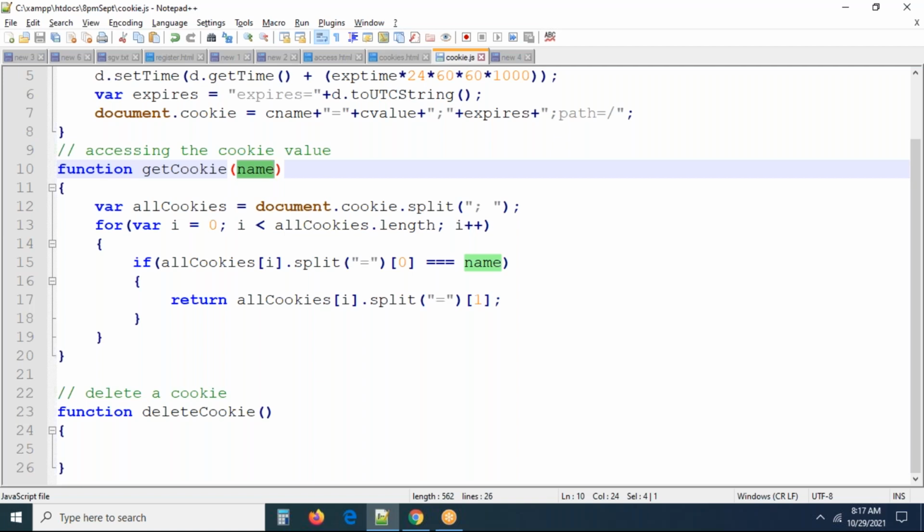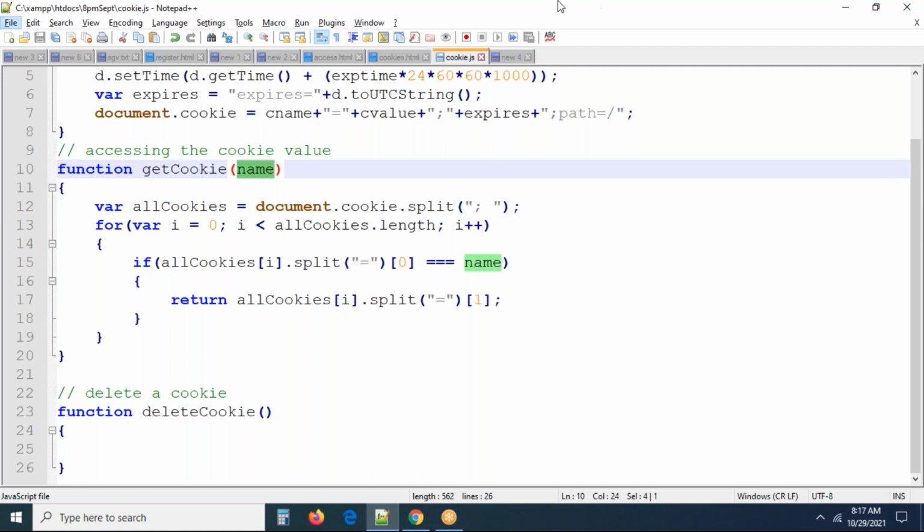Now for deleting the cookie, how can we do it? That's the question. Deleting a cookie is nothing, guys. Here we have to check what the value of the cookie is, and we have to set it as empty. That's a very simple thing. To delete a cookie, we can set the value as empty. Sometimes we can also set the expiration time for the cookie.